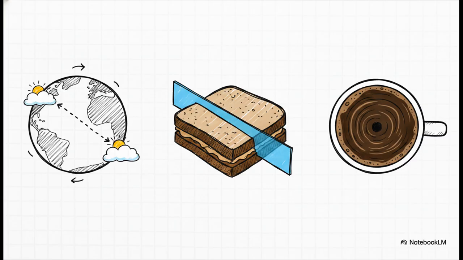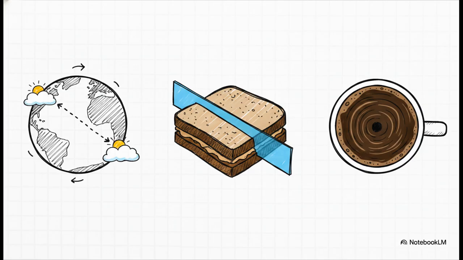Second, we have the incredibly named ham sandwich theorem. This one proves that any 3D object, literally, imagine 2 pieces of bread and a slice of ham, can be sliced perfectly in half with one single straight cut. You instantly get an equal volume of all 3 things on each side.